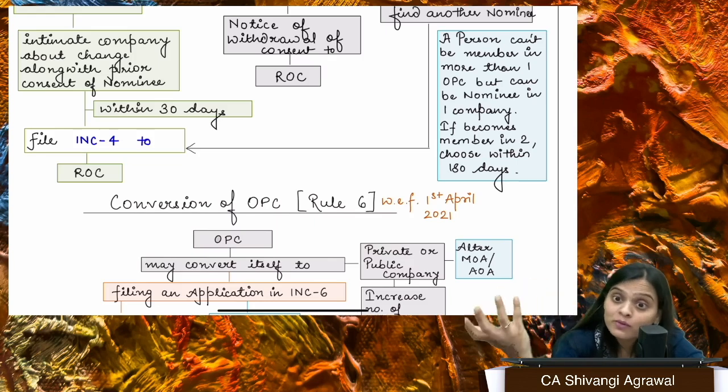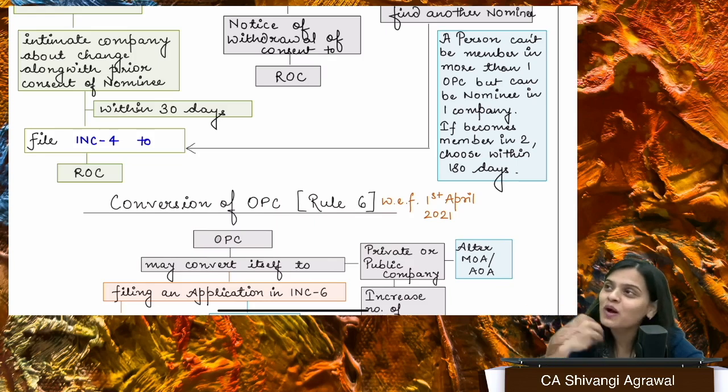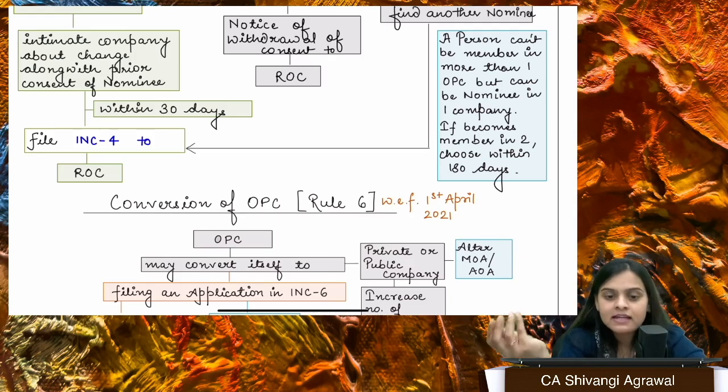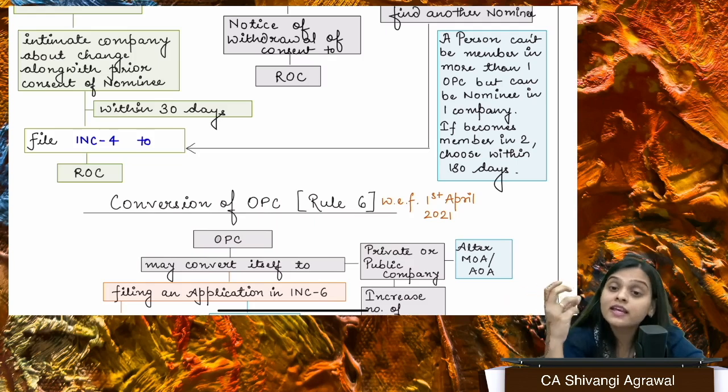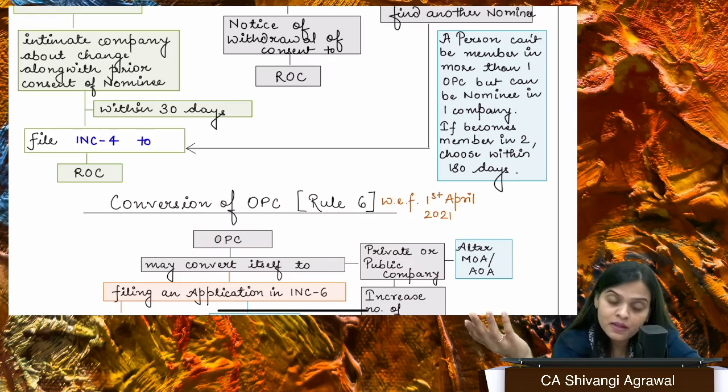You're not required to hold an annual general meeting because who will you meet with? OPC is a company with just one member, so you're not going to meet with your own self, so no requirement to hold AGM, right? Then no requirement, or you can say relaxation, in case of board meetings also, and in case of filing of financial statements also. You are not supposed to file the financial statements within 30 days from AGM, right? What is it? Within 6 months from the close of financial year. So you have different provisions, right? Okay. So I think this is clear.